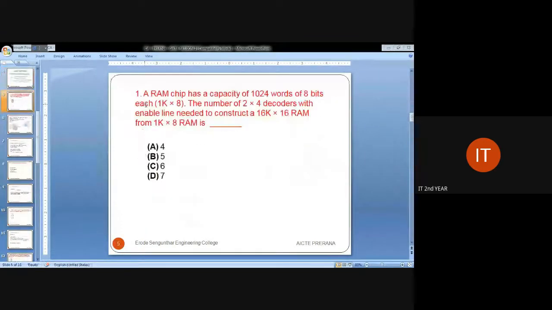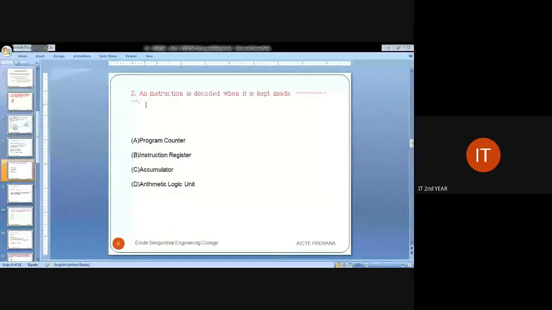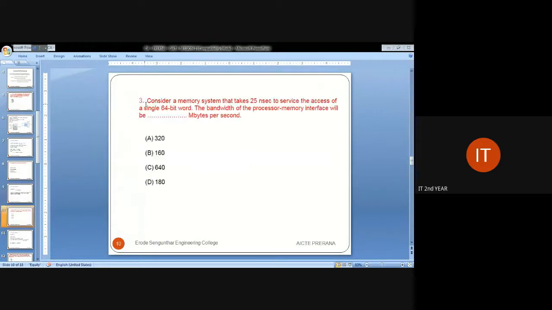So far we have seen 5 to 6 questions in this session. The first question was about decoders and RAM size. In the second question, we discussed the basic things about the program counter, instruction register, accumulator, arithmetic logic unit and so on. In the third, we analyzed the processor to memory interface and memory system allocation.